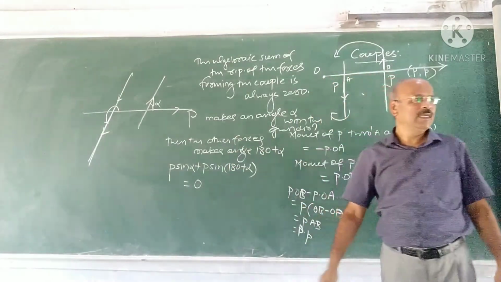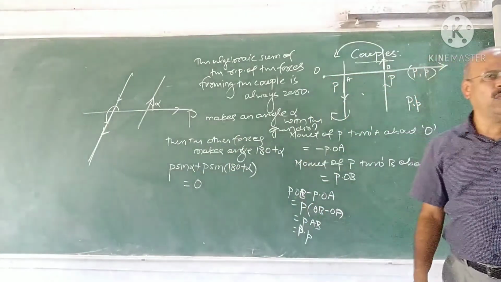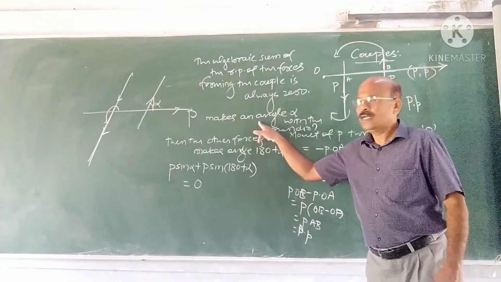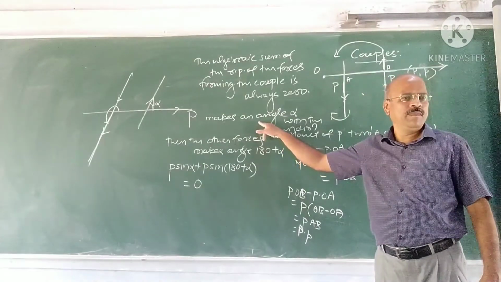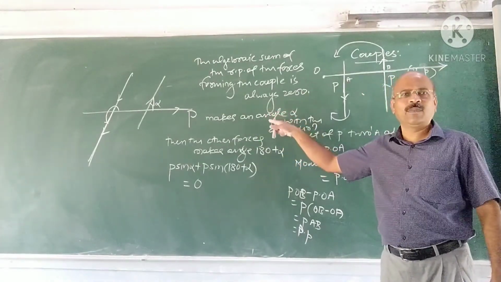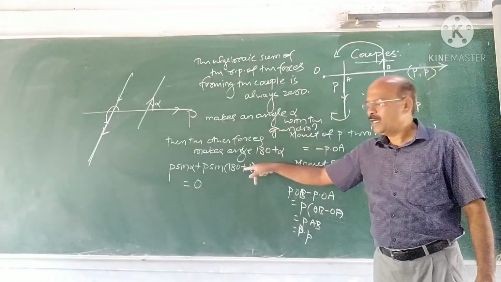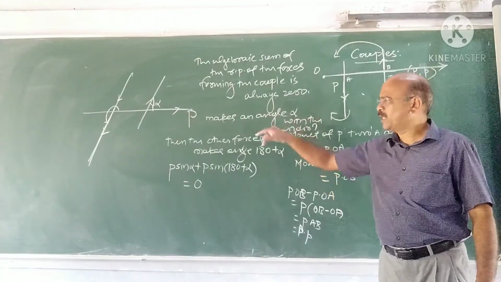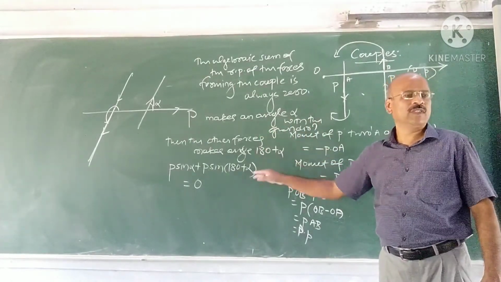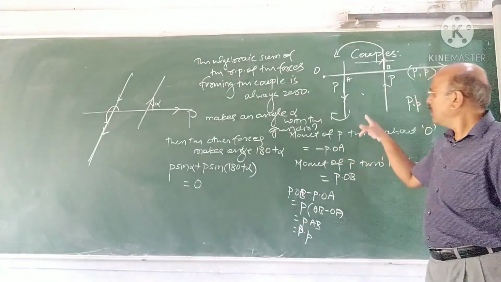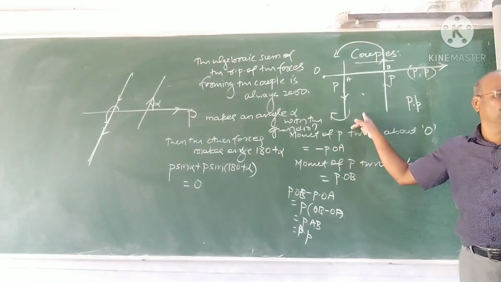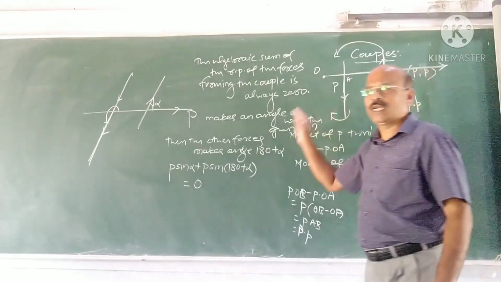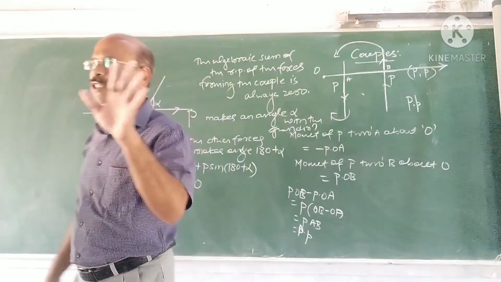It is an important result; we use this as a criterion for a number of forces to form a couple. What is the criterion? If a number of forces form a couple, then the algebraic sum of the resolved parts of the forces about any direction is always 0. And the moment of the forces is not 0, because if the forces form a couple, the moment of the couple about any point in their plane is constant always.